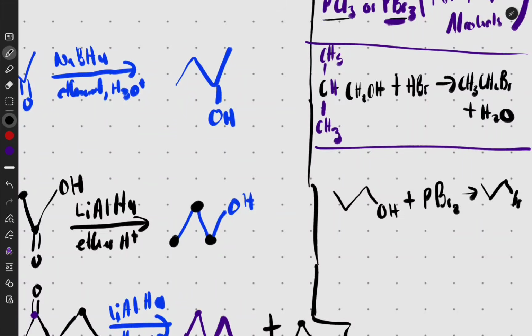This was PBr3. What we normally do is use three molecules of the alcohol, and we end up with three molecules of the product, with all the PBr3 used up. What we end up with at the end is H3PO3.